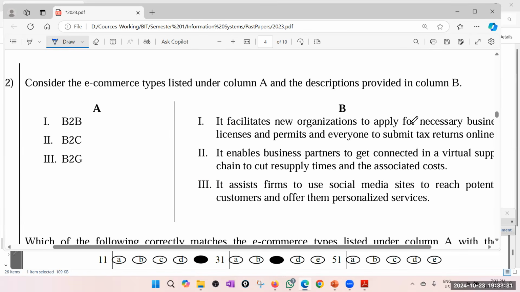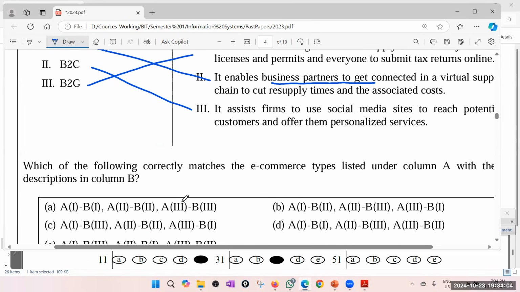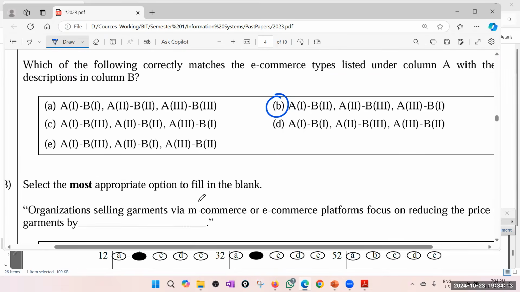It facilitates new organizations to apply for necessary business licenses and permits, and everyone to submit tax, that is business to government. It enables business partners to get connected via virtual suppliers, definitely B2B. It assists firms to use social media sites to reach potential customers, B2C. Right. So 1, 2, 2, 3, 3, 1. Answer is B. Okay, answer is B. Yes. 13.